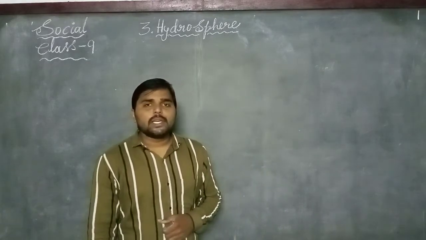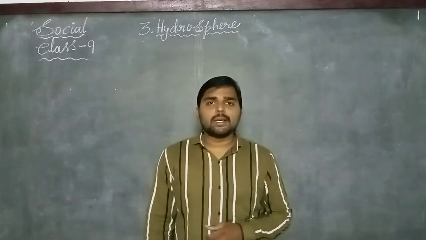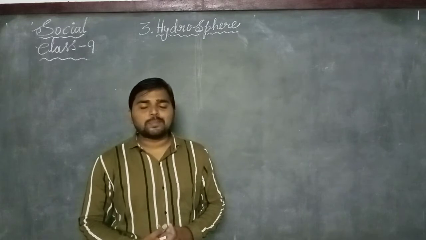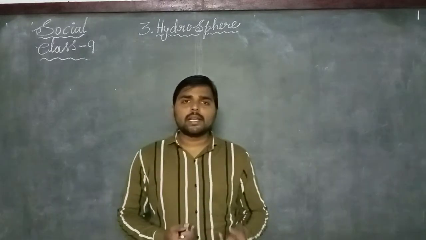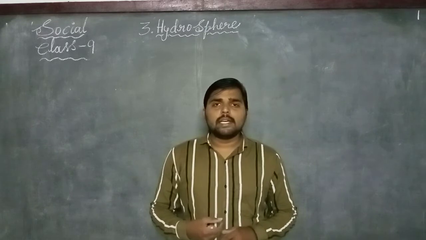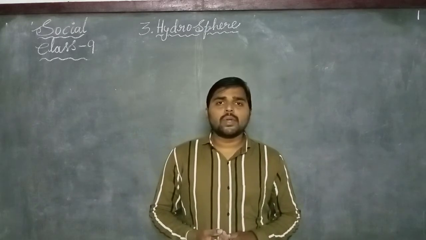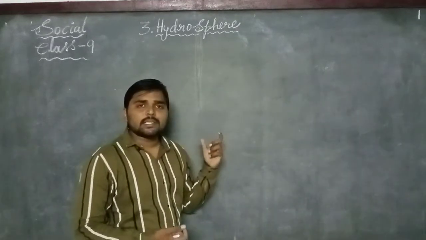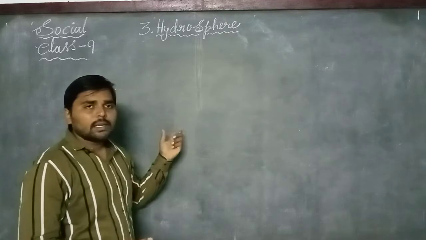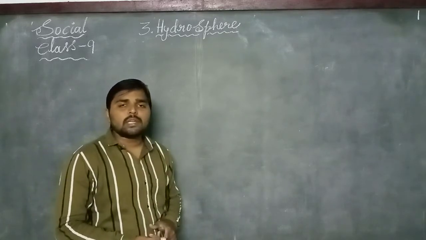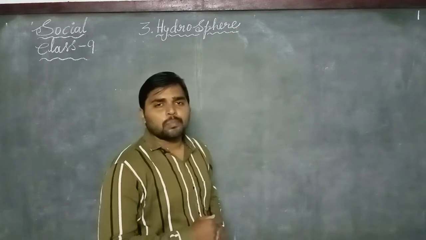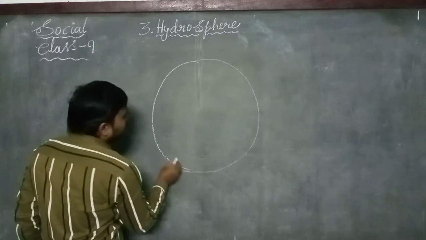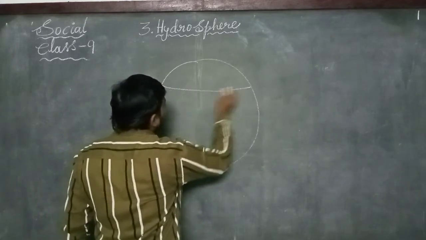The hydrosphere represents the water resources on the land and under the land. It represents the water bodies located on the surface of the earth, and also the water bodies located under the ground. Finally, hydrosphere is nothing but the water resources on the ground and under the ground.